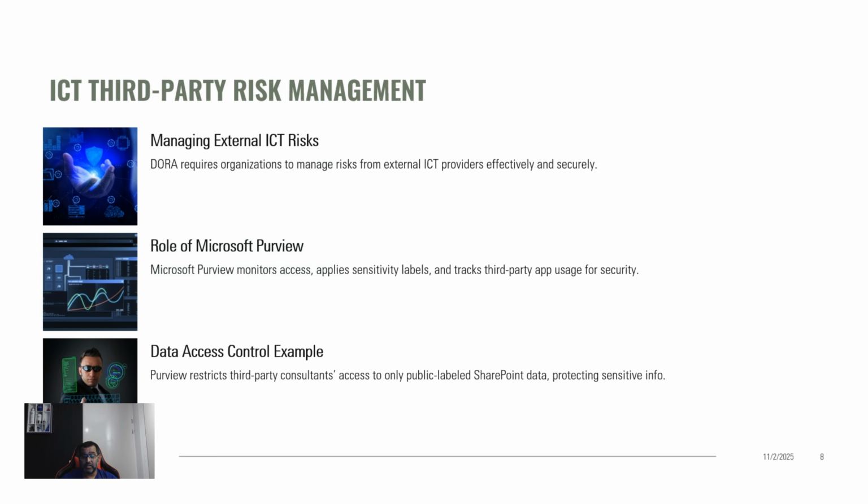This ICT third party risk management under the DORA emphasizes the need to manage the risk from the external ICT providers such as the cloud vendors and software suppliers. So organizations must ensure these vendors meet the resilience and the security standards. Like Microsoft Purview aids this by monitoring the external access using the conditional access and the access reviews. And also, for example, you can apply the sensitivity labels to restrict the data sharing. And you can use the Defender for Cloud Apps to track the third party apps usage. That's also a very good option.